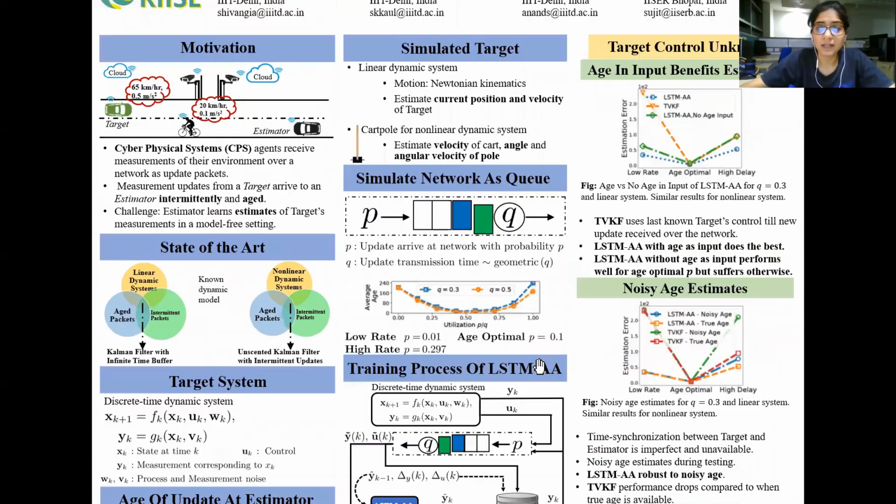Similarly, we go on to our next setting where the target control is unknown and we try to see whether age in the input actually benefits estimation. We show the efficacy by comparing three scenarios: one where we have the age in the input, the other is the time varying Kalman filter, and the final is where there is no age in the input. We clearly see that our proposed architecture with age as input does the best, and if you look carefully, the green plot without age as input performs well for age optimality but